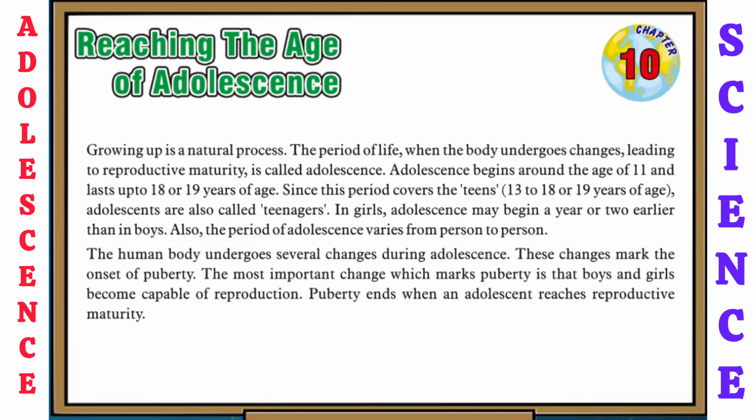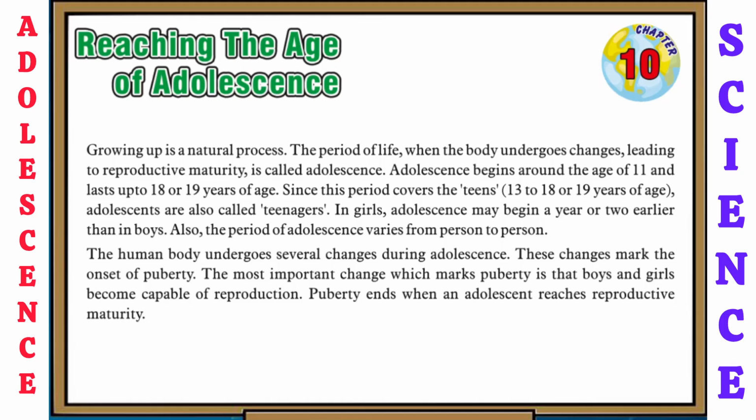Growing up is a natural process. The period of life when the body undergoes changes leading to reproductive maturity is called adolescence. Adolescence begins around the age of 11 and lasts up to 18 or 19 years of age. Since this period covers the teens, that is 13 to 18 or 19 years of age, adolescents are called teenagers. In girls, adolescence may begin a year or two earlier than in boys. Also, the period of adolescence varies from person to person.